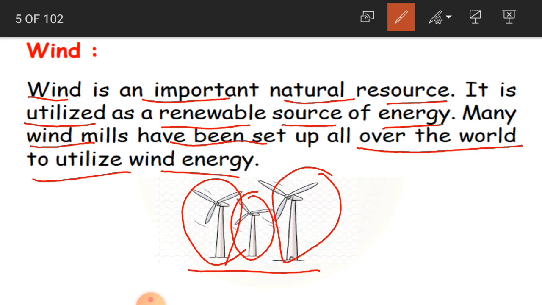They are going to produce the wind energy, and they have been set up all over the world to use this wind energy. So by air we are producing energy, which we call wind energy. So wind is also very important for us.